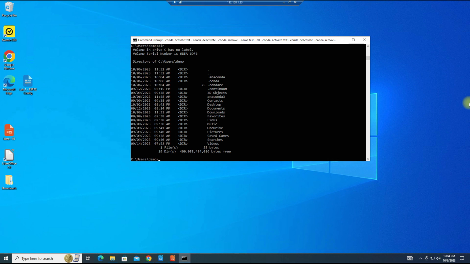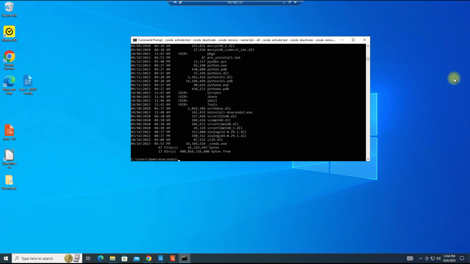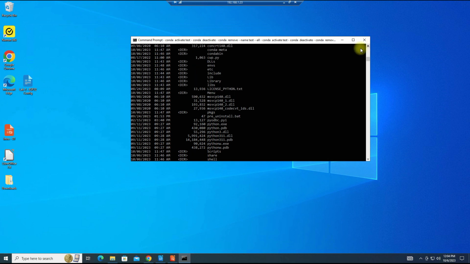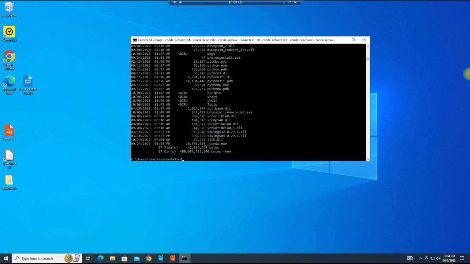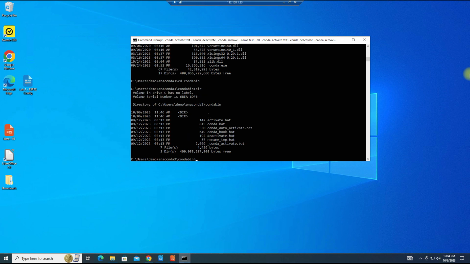So we have to cd into the installation directory, which is Anaconda3. We'll do a list directory, and we will need to cd into the conda bin directory, and conda.bat is the executable that we use to do our configuration.